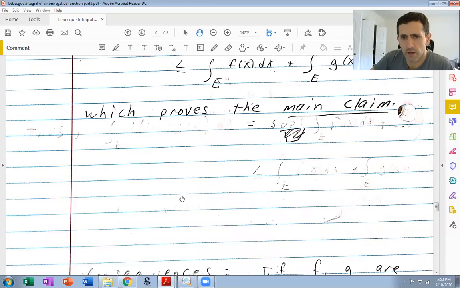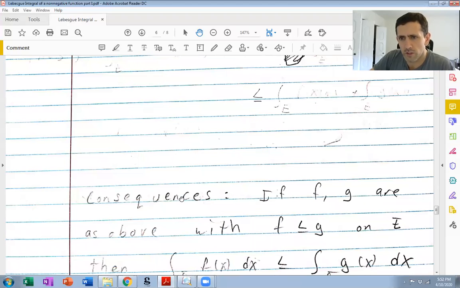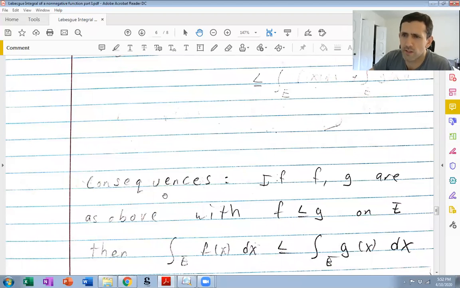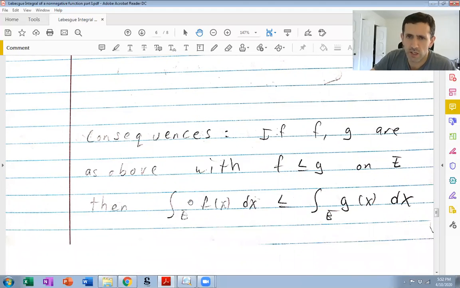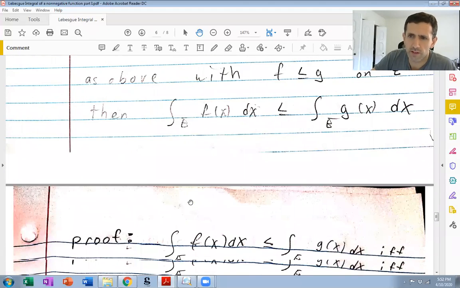So a simple consequence is the monotonicity of the Lebesgue integral for non-negative f and g. And there's not a whole lot to that.